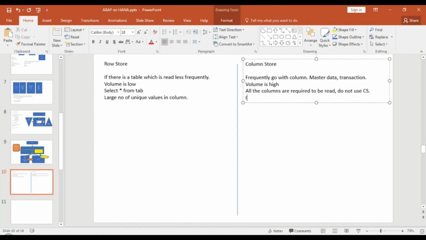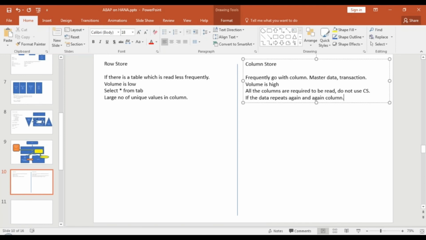If the data repeats again and again in a certain column, like material repeating in every sales order item, that's a good candidate for column store, because you will store that value only once with the indexes. You will not store it again and again in the table.